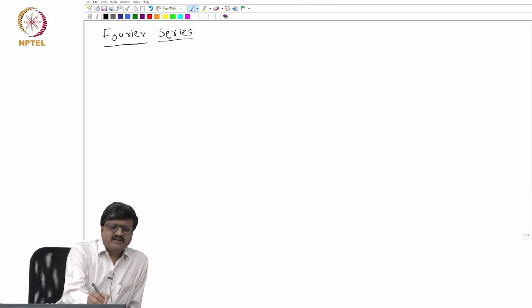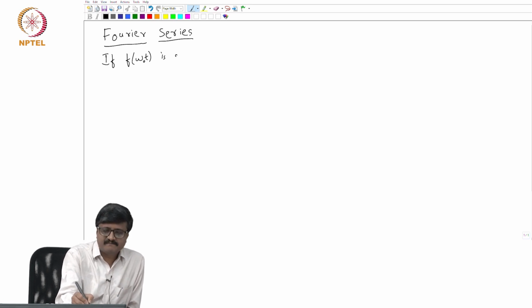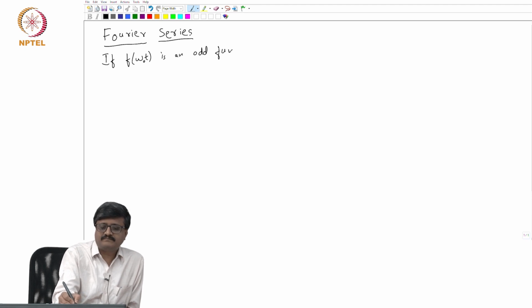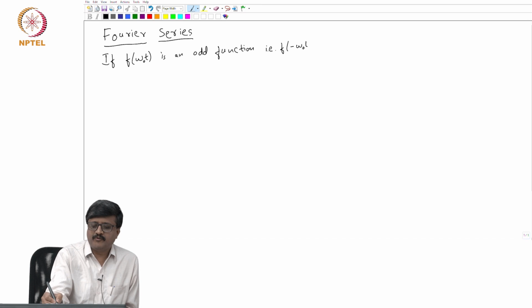Okay. So, let us consider some special cases where there is some symmetry. If f of omega o t is an odd function. A function is said to be odd if f of minus omega o t is equal to minus f of omega o t.